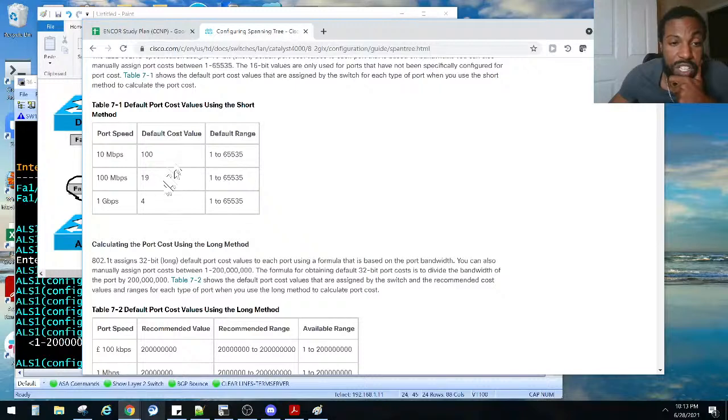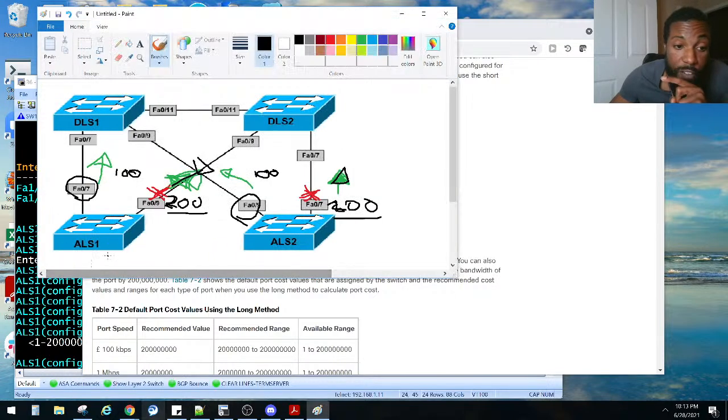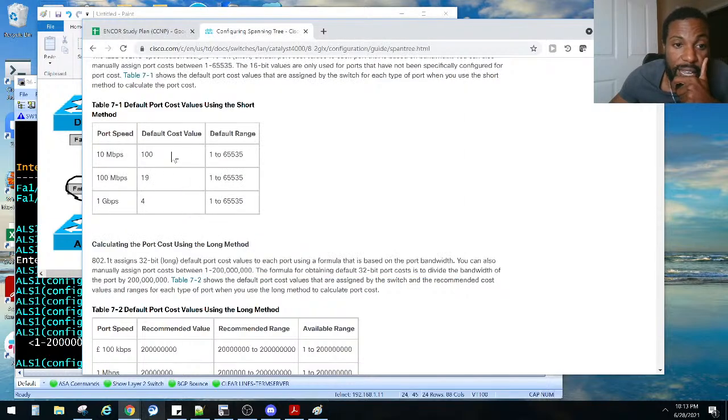There they are right there, which is what PS was mentioning. Right now it is set to 19. Why? Because I have Fast Ethernet ports. Yours might be different because your interfaces might be different. If you're using, I don't know, EVE-NG or whatever, maybe you have gigabit ports. I've got Fast Ethernet ports, just like in the lab here. So right now it says the default cost value is this, and the default range is anywhere between this.